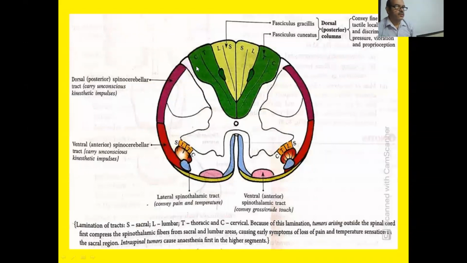Here we can see that this is dorsal column tract. The fibers from here move upward on the same side. These fibers do not cross. If there is a hemisection, this tract is damaged, and this will lead to the loss of fine touch, tactile localization, tactile discrimination, touch, sense of position, sense of vibration. These are functions or sensations carried by the dorsal column. But